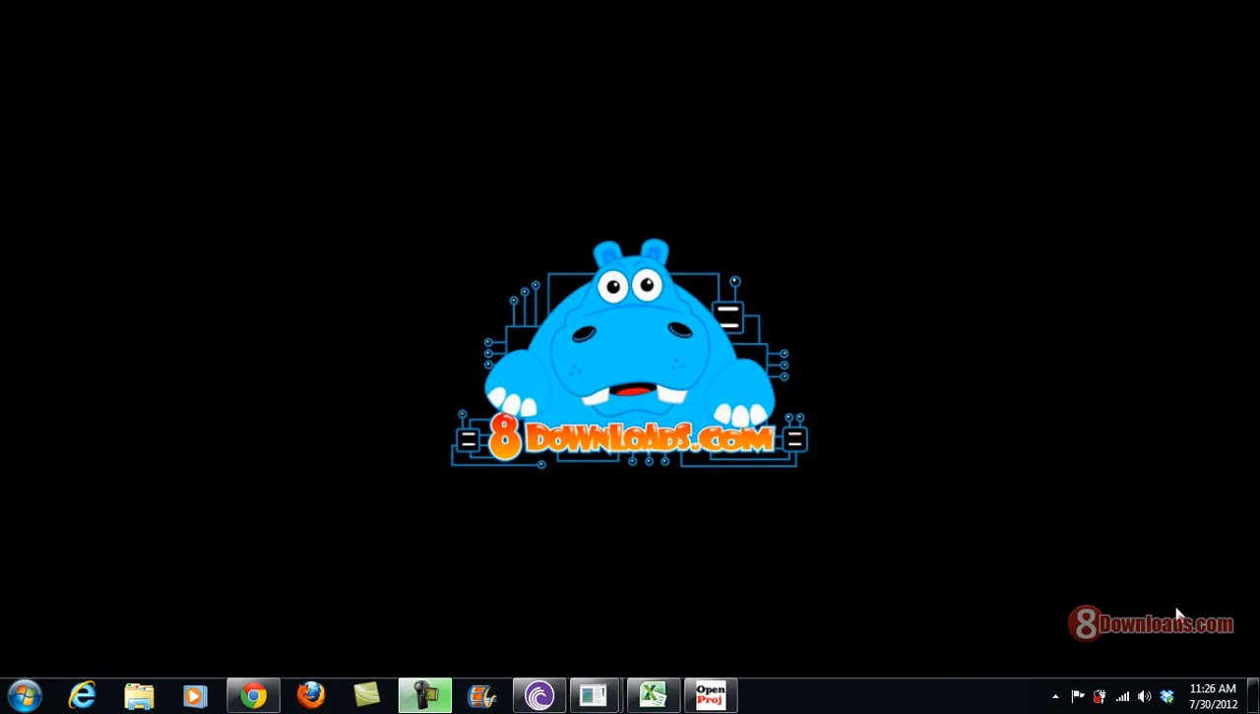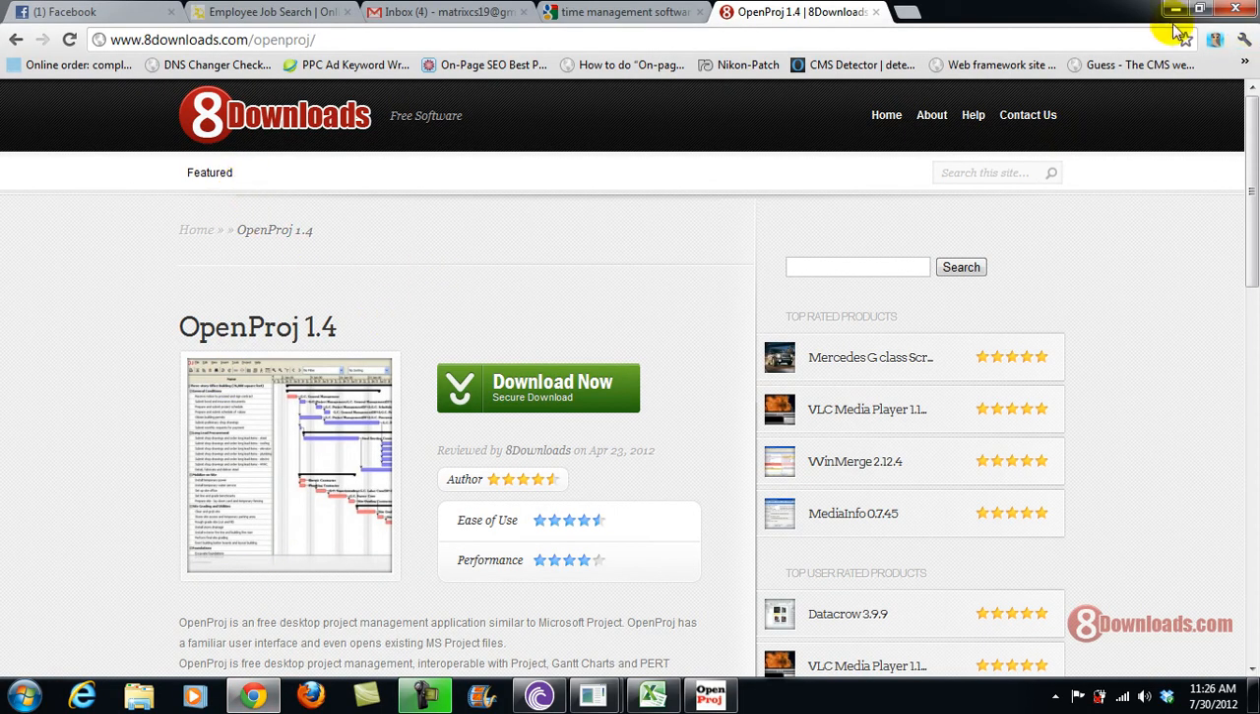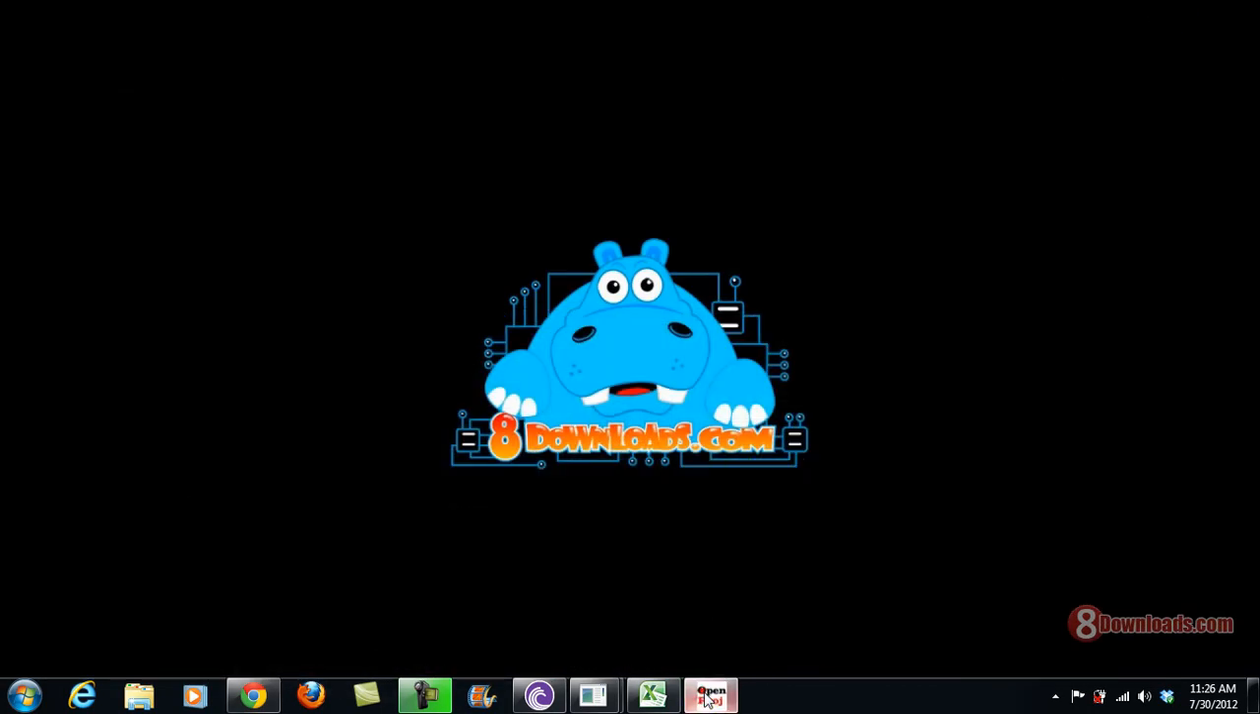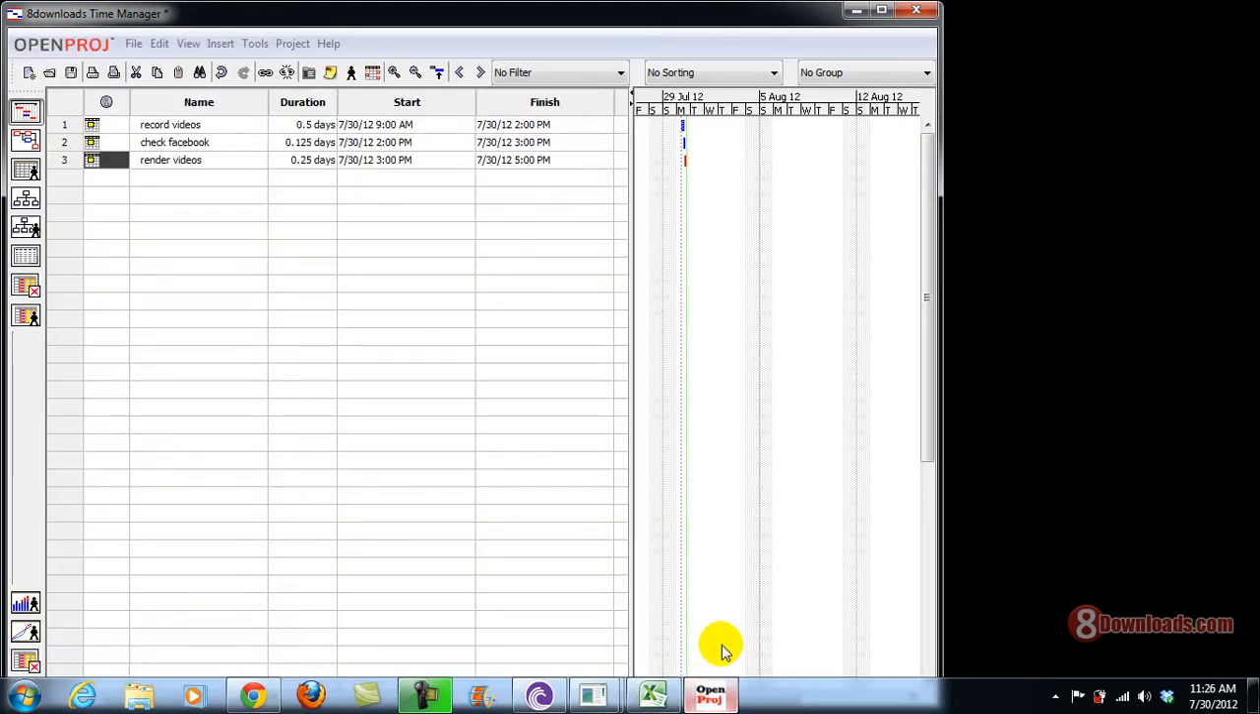We're still going to continue to talk about OpenProj task management software, and this time we will answer the question, what is the best way to control your time and task? Of course, if you have already installed OpenProj on your system, you can download it at 8downloads.com/OpenProj. You can just go ahead and open your OpenProj project, and then you will create a task.